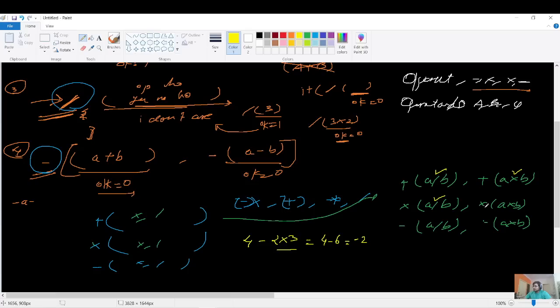And if there is a multiplication, that is a star b, then definitely you can remove this bracket. That's no problem, right? And similarly for minus, and this has the most precedence, right? So if this division has more precedence than some symbol, then you can clearly say that I can remove this bracket, no problem. And for all three cases as well, I can remove this bracket. And if I am removing the bracket, then what should be my value of okay? What should it be, right?